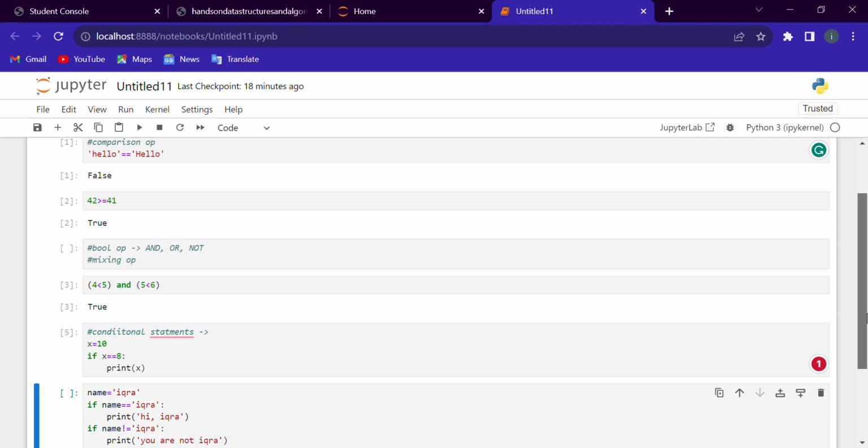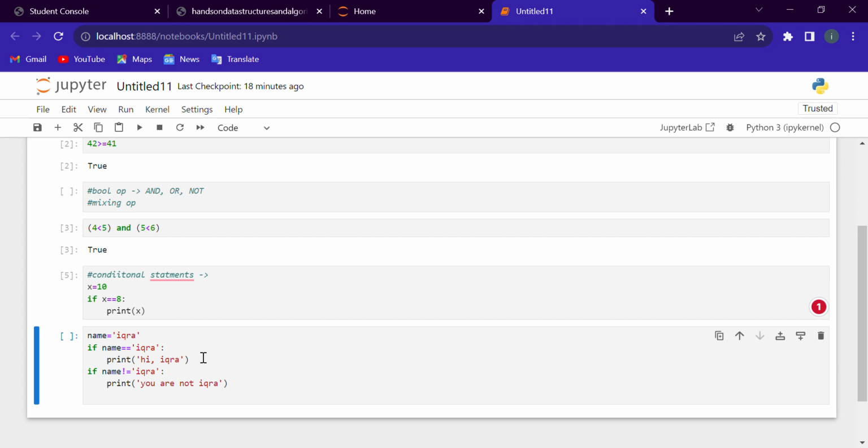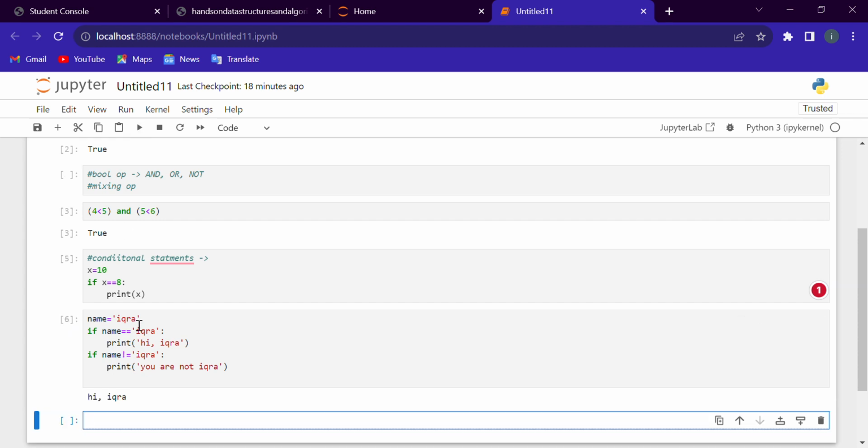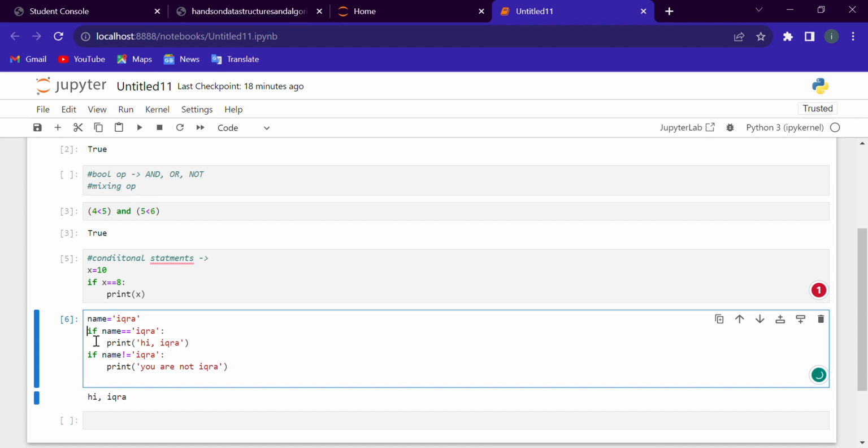See, we gave a name which is Ikra, and we wrote a condition that if the name is Ikra, then print hi Ikra, and if it's not Ikra, then print you're not Ikra. So see what it will execute. Because we gave the right condition and the condition is true, it will print hi Ikra. Otherwise, if the other condition is true, it will print you're not Ikra.